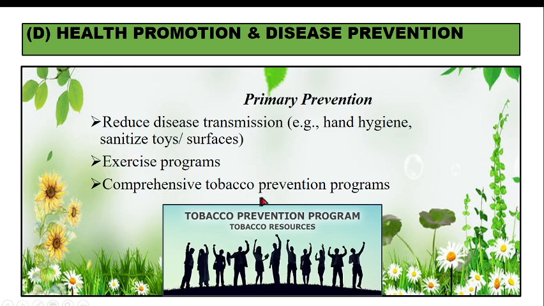Then a comprehensive tobacco prevention program. This is done in adolescent boys and girls. Tobacco can be consumed by children, so if you can sensitize the adolescent girls and boys, they can take steps not to consume alcohol and not to consume tobacco. So this is a comprehensive tobacco prevention program.